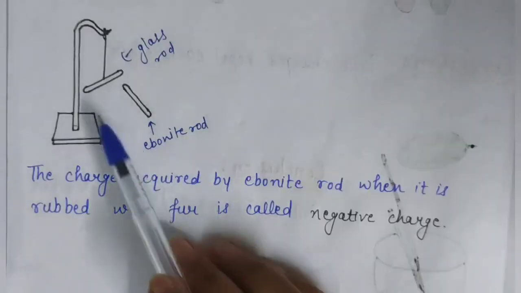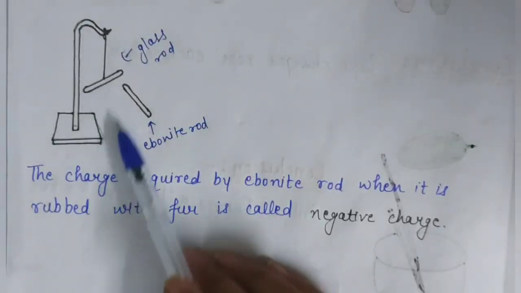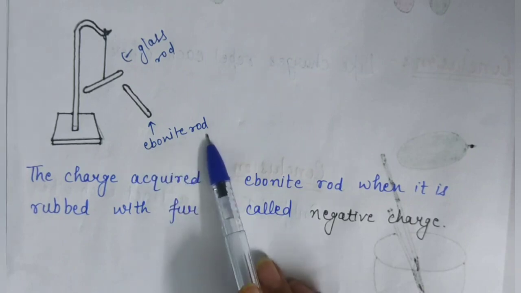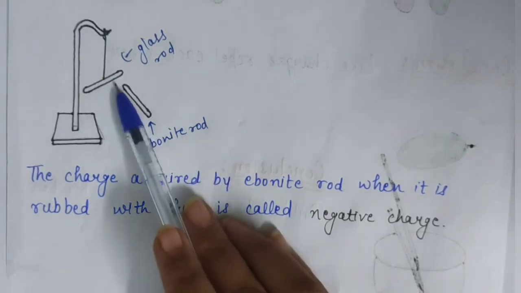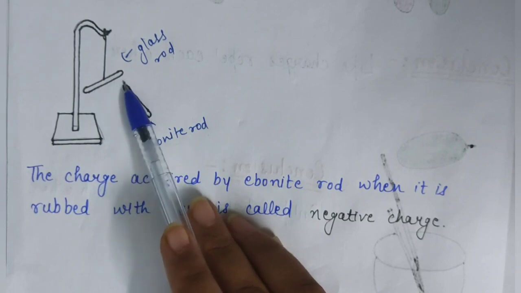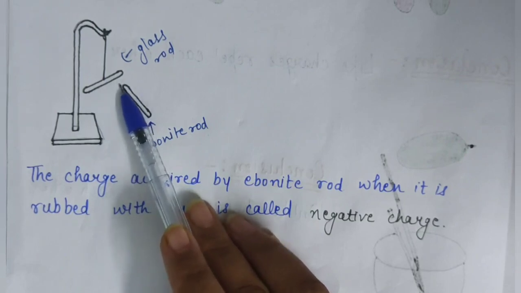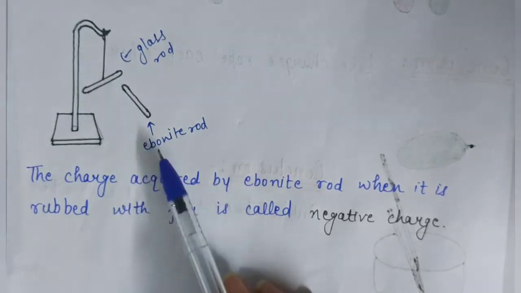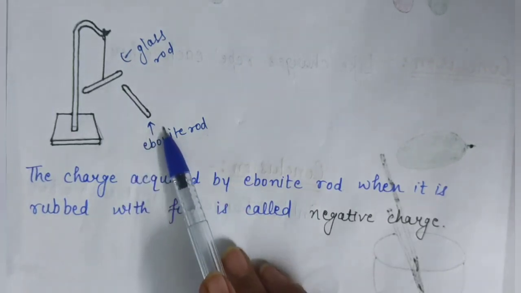Now consider the other case. This time take a glass rod and an ebonite rod, rub the glass rod with silk cloth and suspend it with a silk thread. And rub the ebonite rod with a piece of fur.